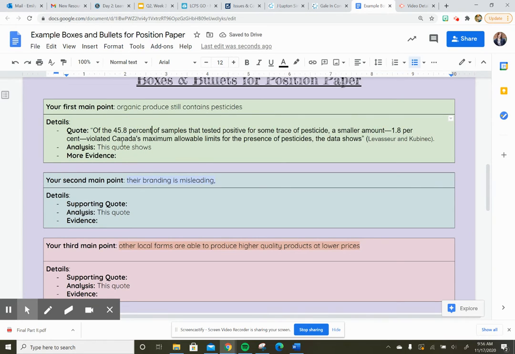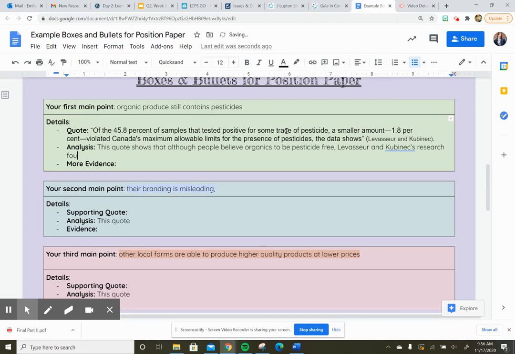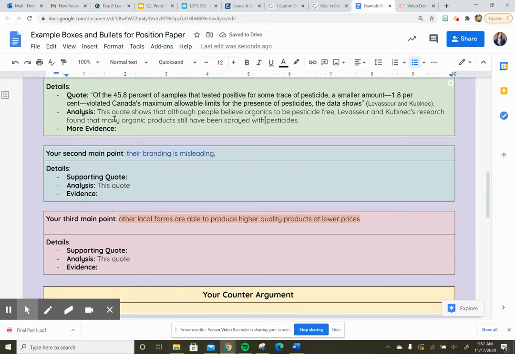And then I'm going to tell my reader why this quote is important. So this quote shows... there you go.